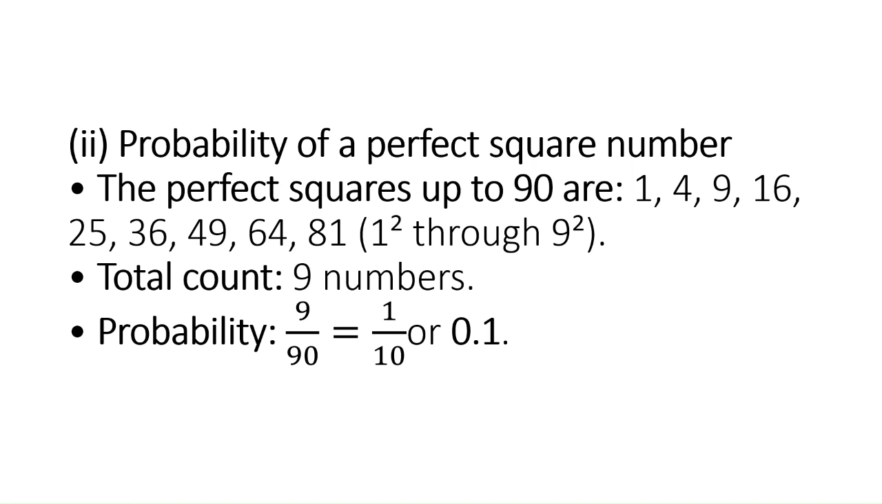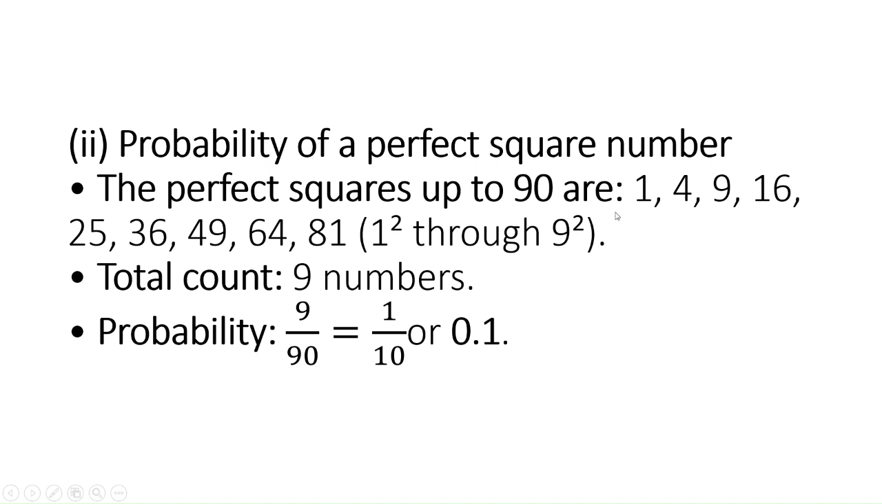We need to get the perfect square numbers from 1 to 90. So how many perfect squares are there? Let us see. The perfect squares from 1 to 90 are 1, 4, 9, 16, 25, 36, 49, 64, 81. Only up to 90, because the discs are numbered from 1 to 90. So we get 1 square, 2 square, 3 square, 4 square, 5 square, 6 square, 7 square, 8 square, and 9 square. These are the perfect square numbers.